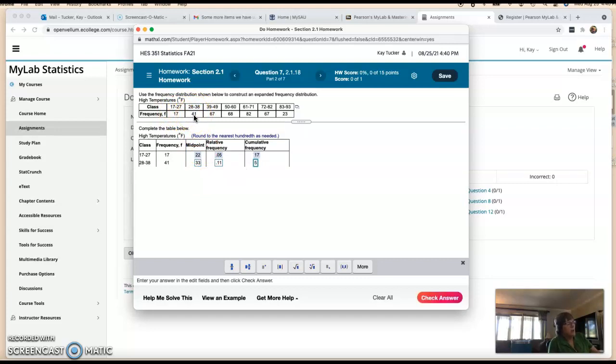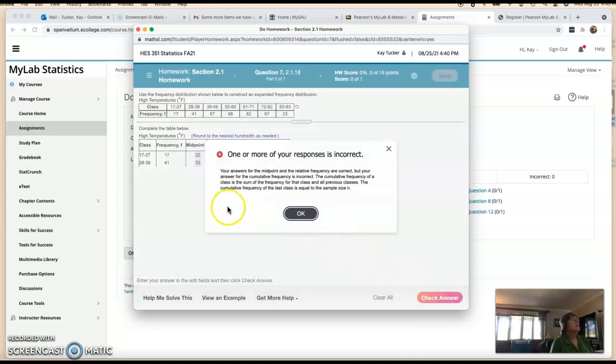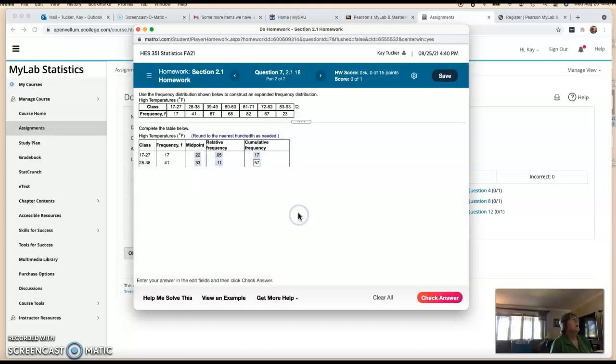But let's say I put it in there wrong and I put it in as 57, and then I say check answer. It says one or more of your responses is incorrect. So I say, okay, and a lot of times this will give you information about how to do the problem, so don't exit out too soon before you read it. It'll tell you how to do it. A lot of times you can figure out your mistake.